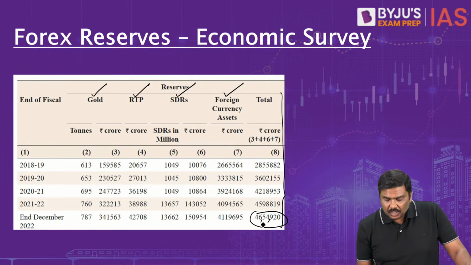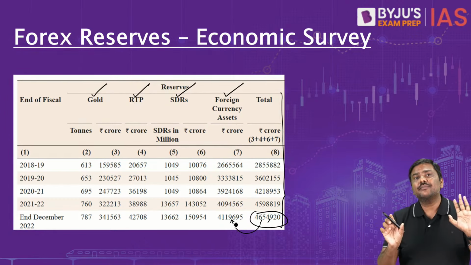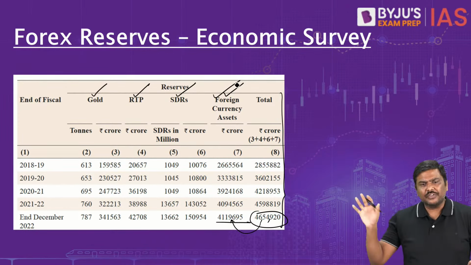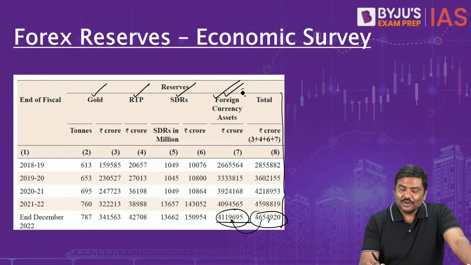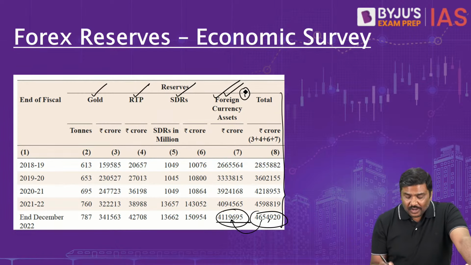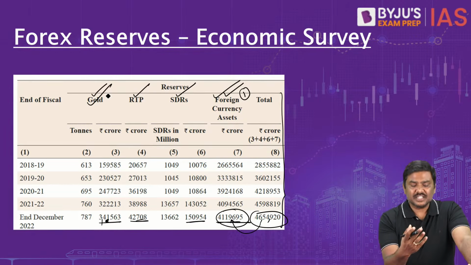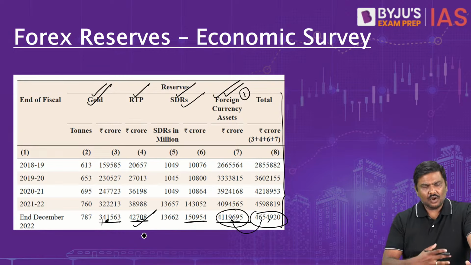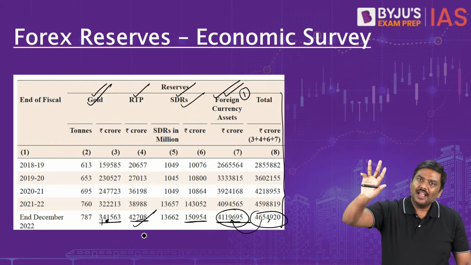But apart from this, what you should observe is the breakup. Most of it will be in the form of foreign currency assets. So obviously the first one will be foreign currency assets. After that, the second highest is the value of gold, followed by SDR, and the lowest is the reserve tranche position or the gold tranche. So highest is foreign currency, gold, SDR, and the RTP.